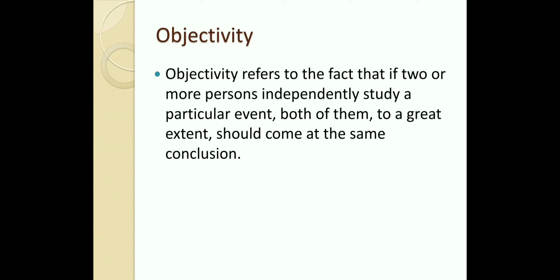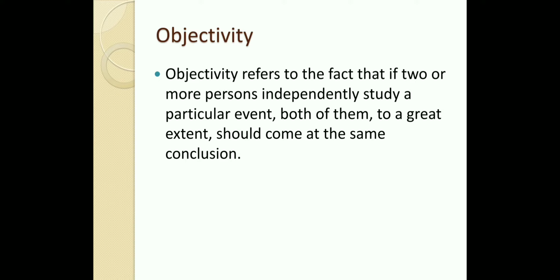Before that, you should understand that science is not about what it investigates, but in science it is important how it is investigated. The scientific method attempts to study a particular event in an objective, systematic and testable manner. These things have to be understood: it should be objective, systematic and it can be tested by others also, right?